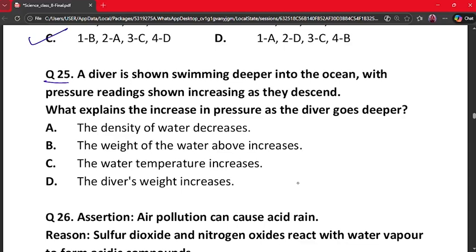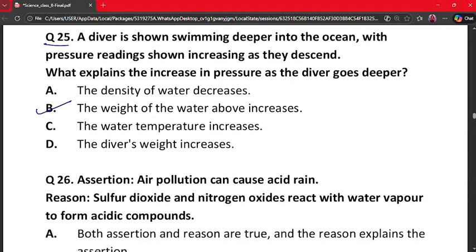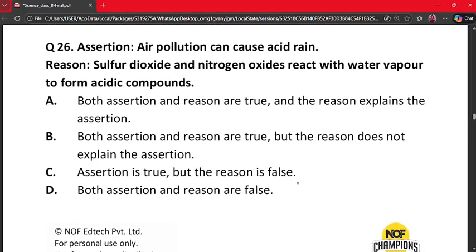The correct answer is option B, because as depth increases, water above increases and more water means more weight. So pressure increases due to weight and density remains almost the same. So option B is the correct answer. Next question is question number 26. Assertion: air pollution can cause acid rain. Reason: sulfur dioxide and nitrogen oxides react with water vapor to form acidic compounds.